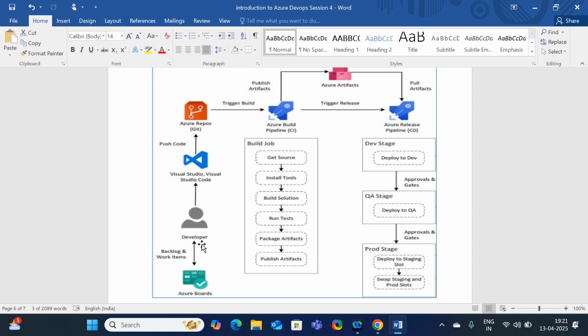Release pipeline is the thing which is going to deploy the artifact over the resources which we are going to create in the Azure portal. Here there are a lot of environments. In our organization, there are mostly four kinds of environments: development environment, testing environment, UAT environment, production environment.